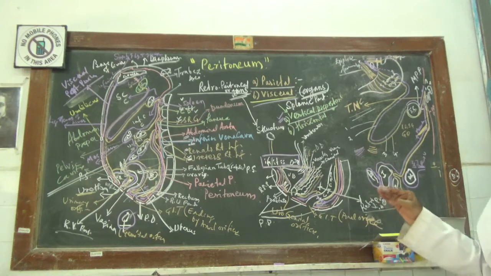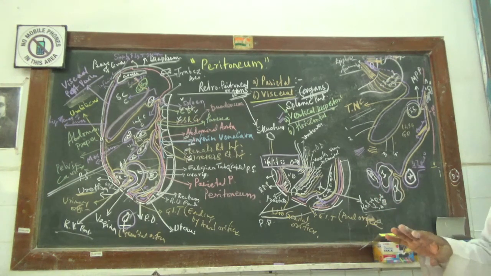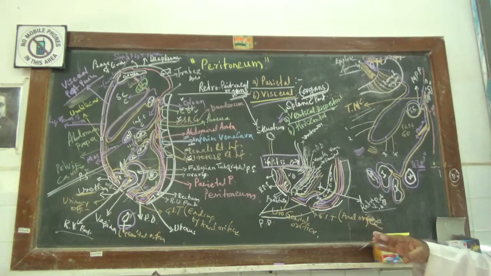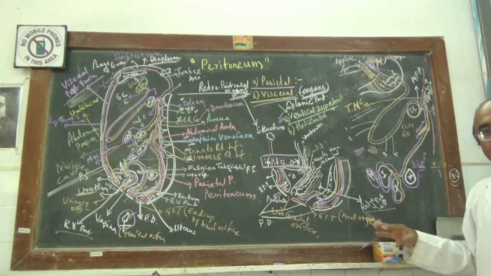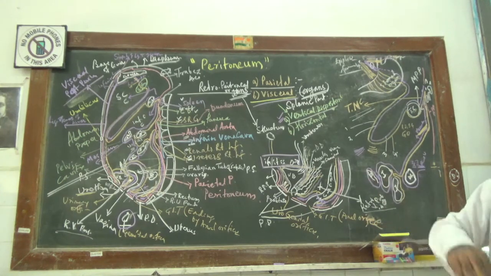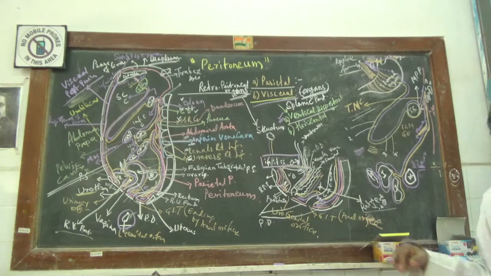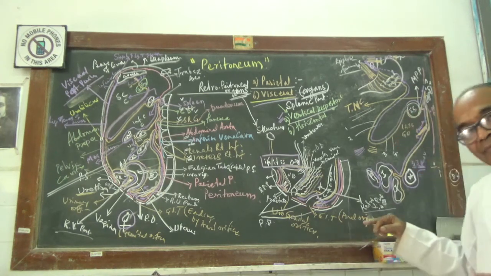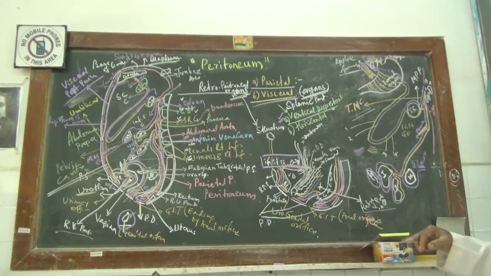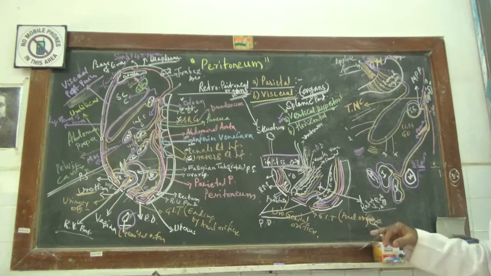Now this mesoappendix contains the appendicular artery, appendicular veins, appendicular lymph vessels, fat, areolar tissues, and sympathetic nerve filaments. The artery which reaches the appendix is called the artery of Seshachalan. He is from Trivandrum, an anatomist.